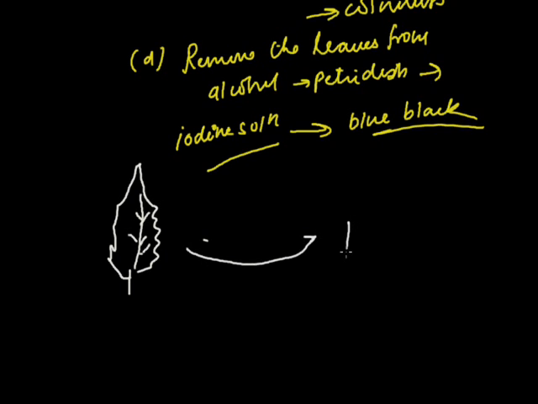After the experiment, the portion which was green will become blue-black in color due to the iodine solution, and the portion which was non-green will look the same, showing no color change, which shows that chlorophyll is necessary for photosynthesis.